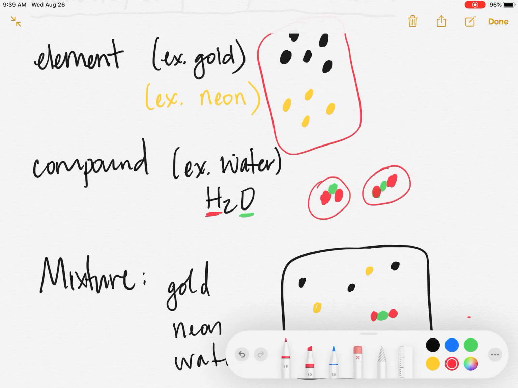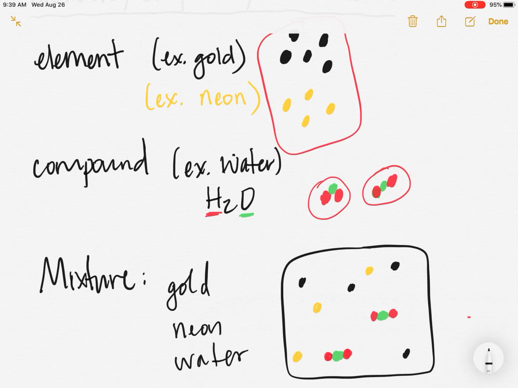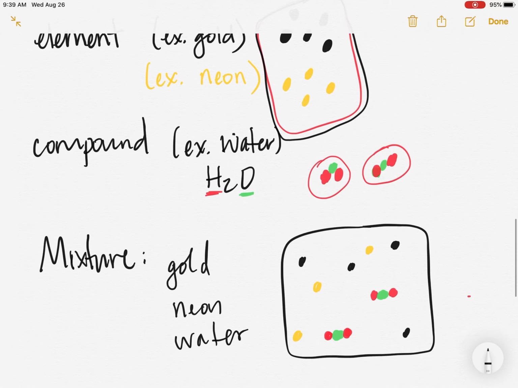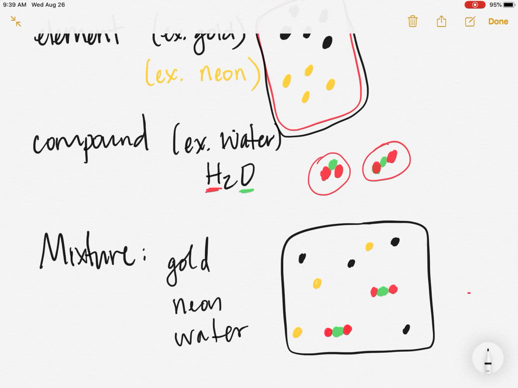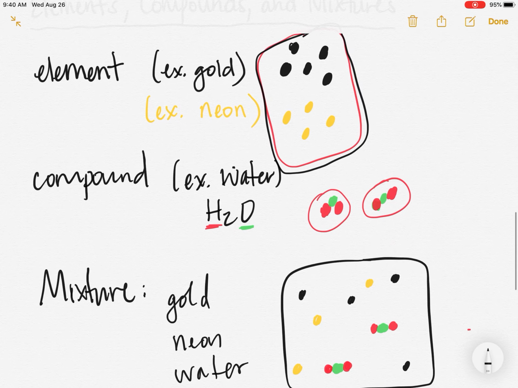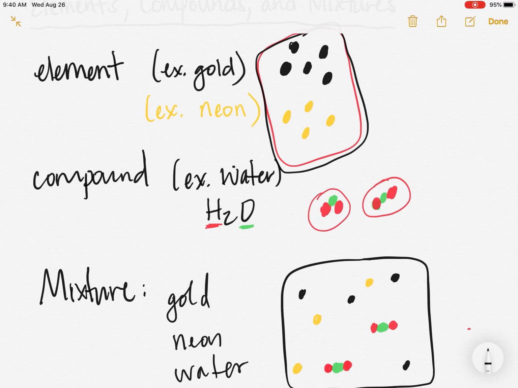Okay, right? So this is where sometimes students have a hard time with pictures, but I hope this helps you to see the difference in that elements are single components, single things. Compounds are those single things put together in some ratio according to the chemical formula. And then a mixture would be all of those things floating around in the same container. Okay, so that's kind of a visual difference between elements, compounds, and mixtures, and I hope that helped a little bit.